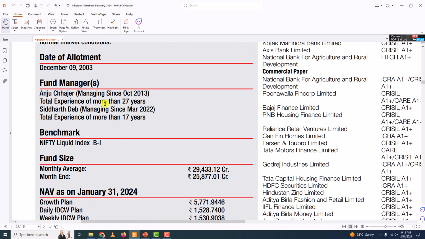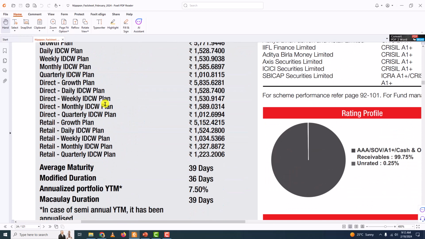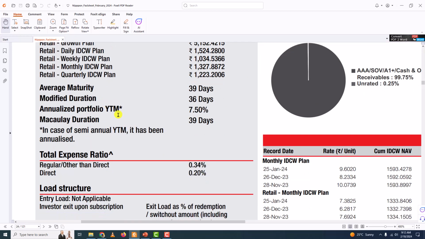Now let me come here. We want expense ratio, right? So the total expense ratio here, you can see for regular it is 0.34. For direct it is 0.20. The difference, 0.14, is taken by the agent or the broker or the middleman or the advisor.